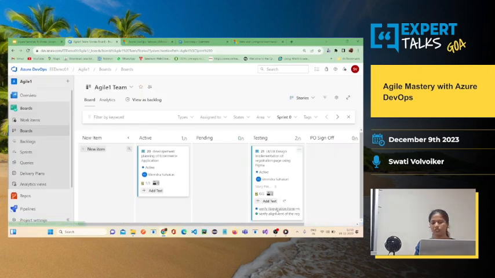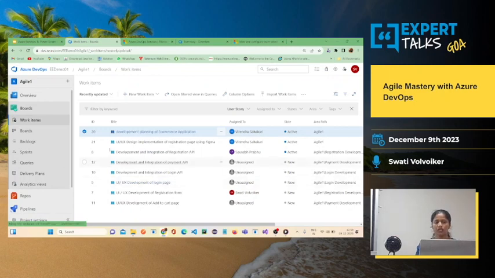Okay, so when you add these test cases or any of the tasks, you will see that those items are getting added under the work items. Work items will not have only the user stories that you created initially. It will have everything inside it, whatever you create later, that is test cases, a task, or even the bugs that you are raising. Everything will be stored under work items.